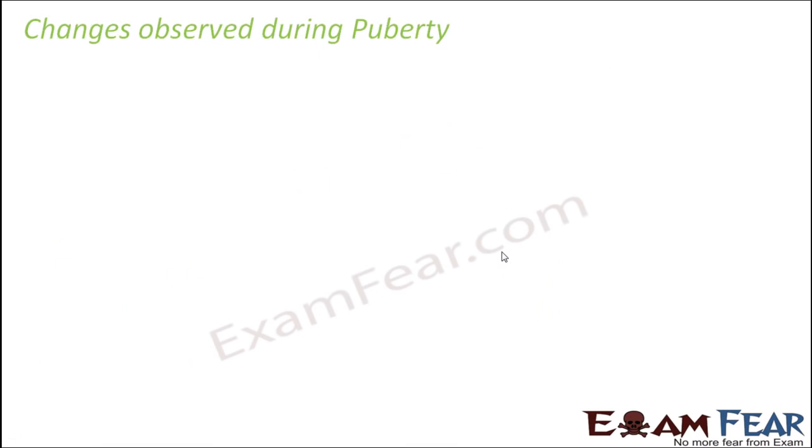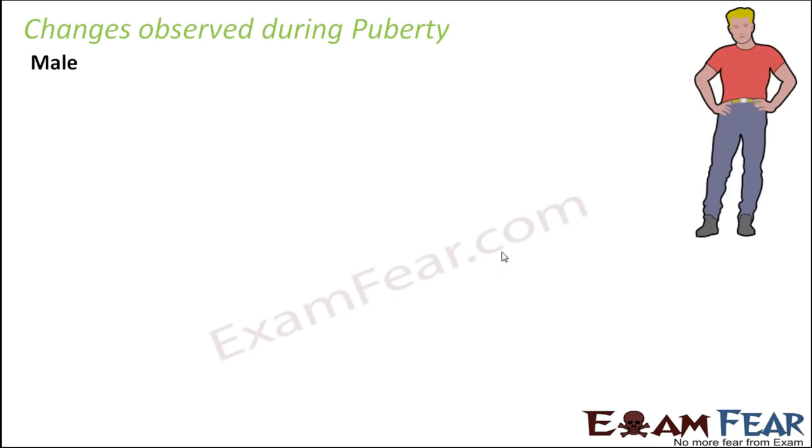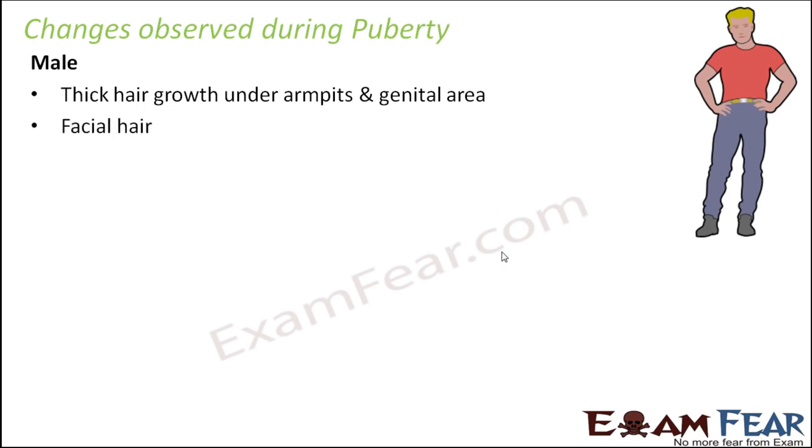So let us quickly look at the changes which are generally seen in an individual when he or she reaches puberty. So first let us talk about a male. What are the changes that actually depict that a guy is entering from the childhood phase into adolescence? Thick hair growth under armpits and genital area. So in and surrounding the genital area, there is quite thick hair growth. Also under the armpits.